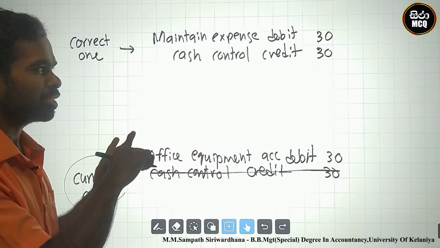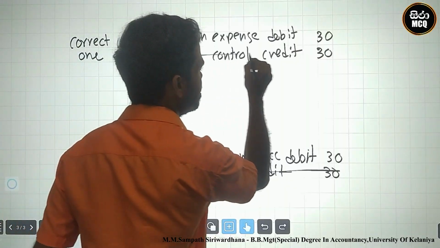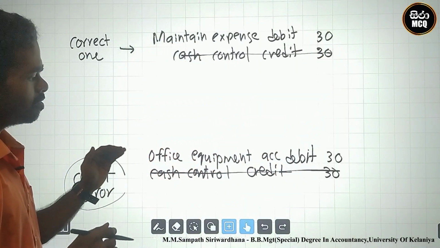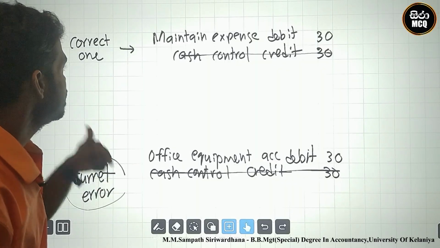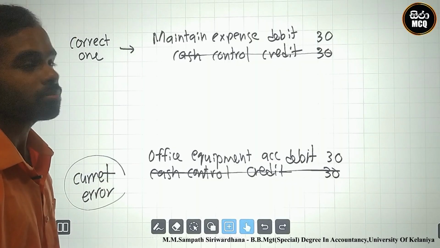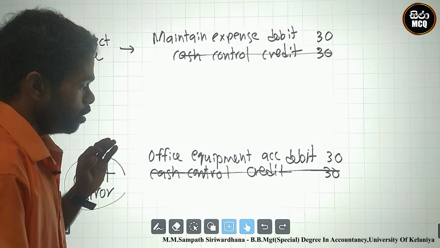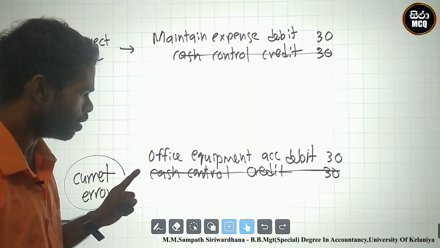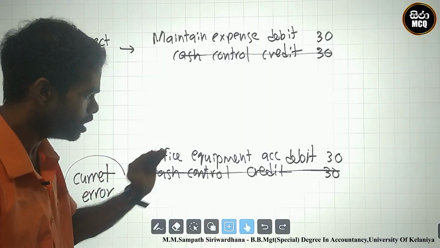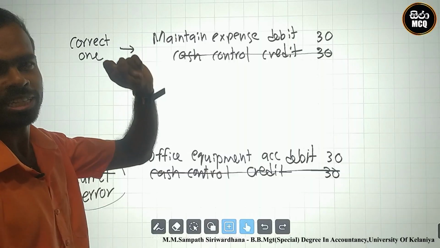The correct entry, cash control, is credit. This one is the same. What is this one? We cannot cut it. This is the office equipment account. Currently, maintain expense is the correct one. What is the error one? The wrong one, the wrong person, is office equipment. The correct person is maintain expense.